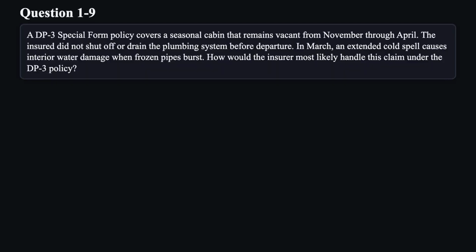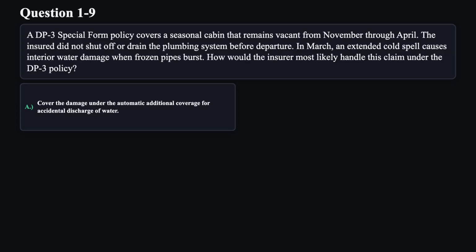A DP3 special form policy covers a seasonal cabin that remains vacant from November through April. The insured did not shut off or drain the plumbing system before departure. In March, an extended cold spell causes interior water damage when frozen pipes burst. How would the insurer most likely handle this claim under the DP3 policy?